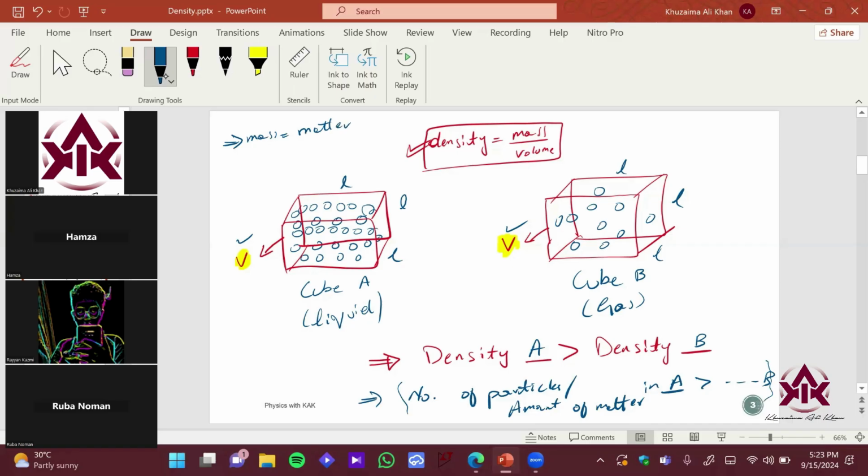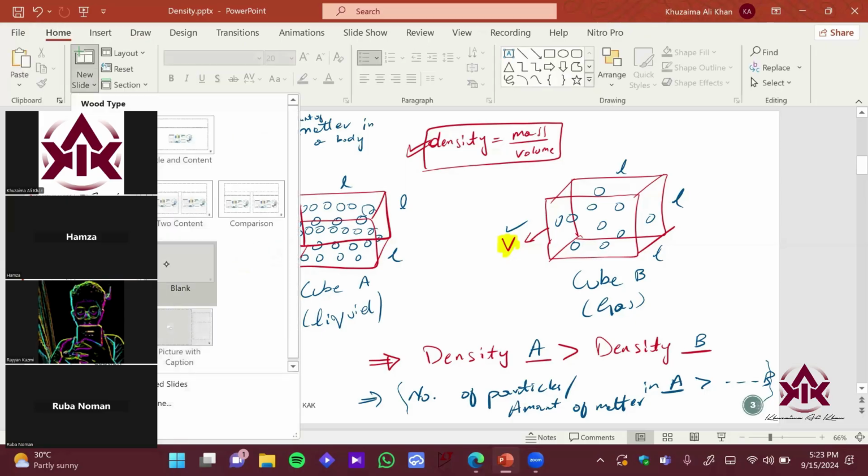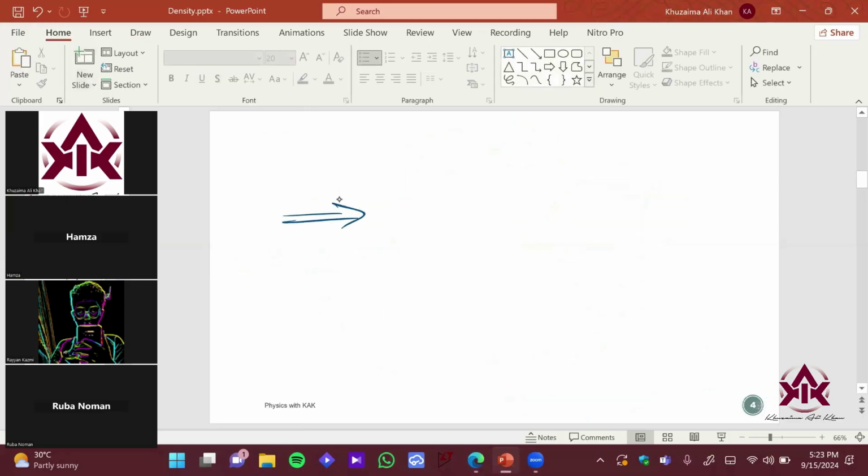Mass is basically the amount of matter in a body, right? So if you closely observe the formula, and if I go to the blank slide, the formula says density equals mass upon volume, right? Okay. Now see this example.